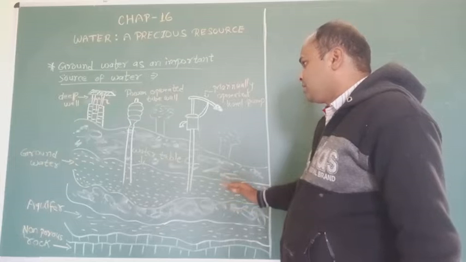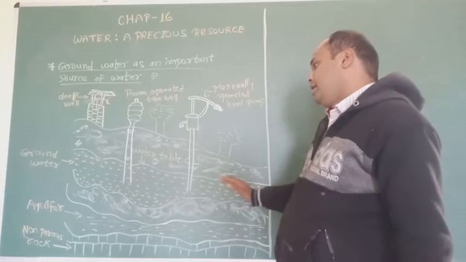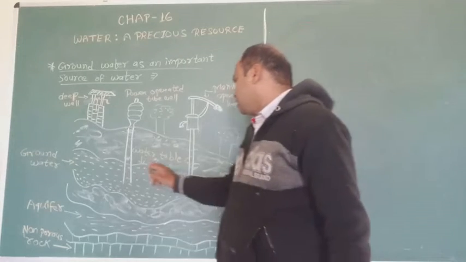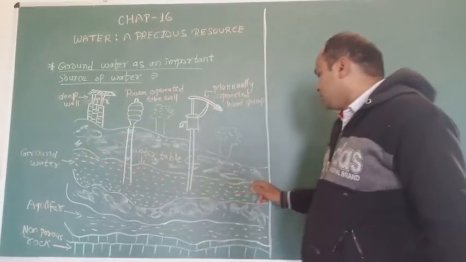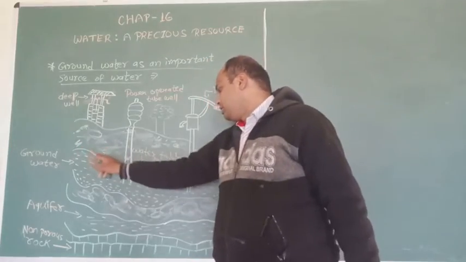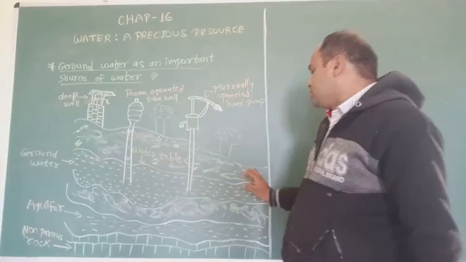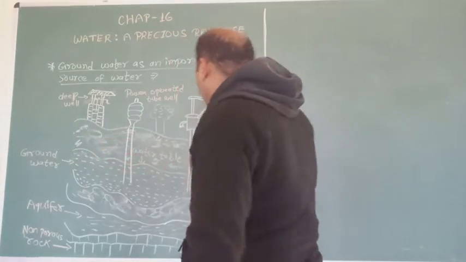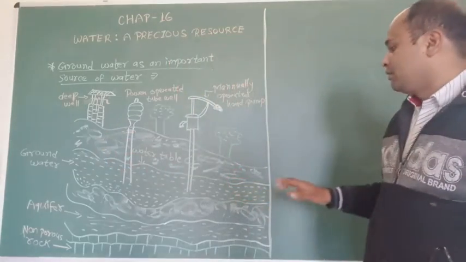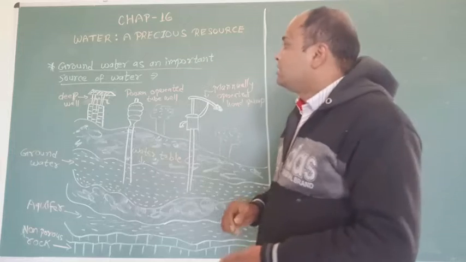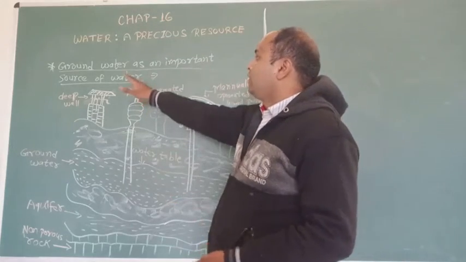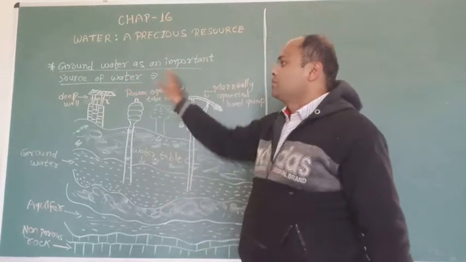Above the soil and rocks is the groundwater level, and this is the groundwater table. This portion shows the water table, and this is soil. I hope you all understood. Now we will discuss groundwater as an important source of water.